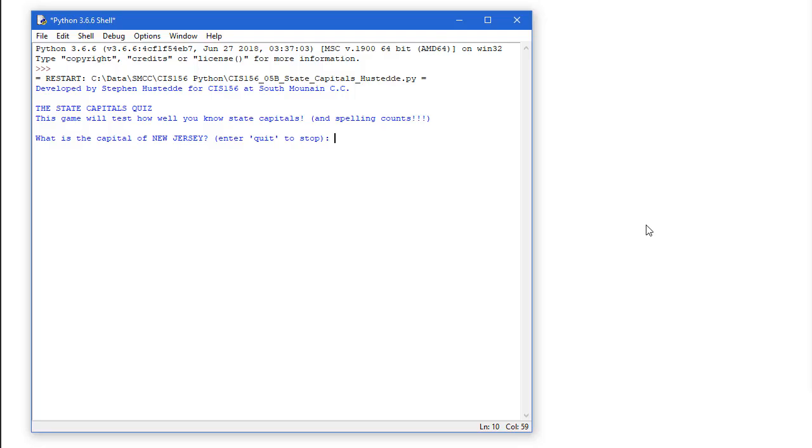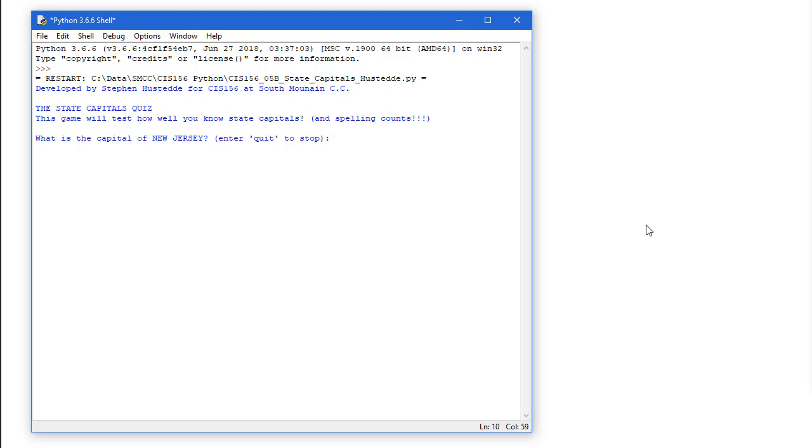The state capitals project in our Python class presents the user with the name of a state and a prompt to enter the capital of that state. All 50 states and capitals are in our game, and we'll randomly pull a state and the capital and quiz the student. And I've also set this up so it doesn't do any duplicates. So it goes through all 50 states, but in random order before it repeats a state.